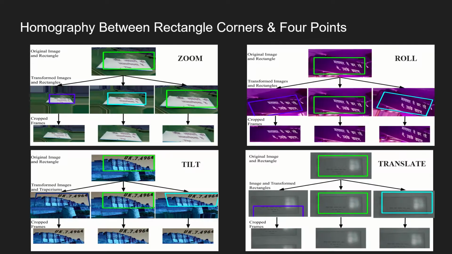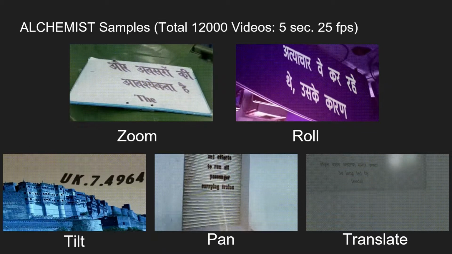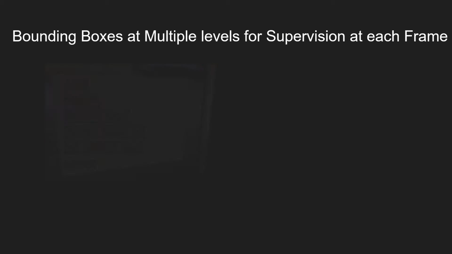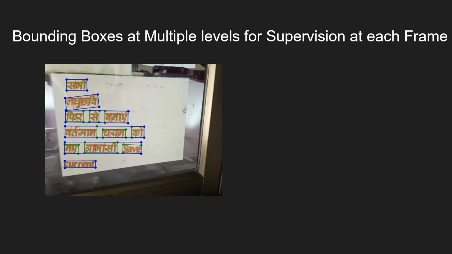We use different kinds of homographies to create videos with different kinds of transformations. Here are the samples for 5 types of transformations discussed before. We generate around 12,000 such videos, and for each video at every frame, we have multiple levels of bounding boxes.